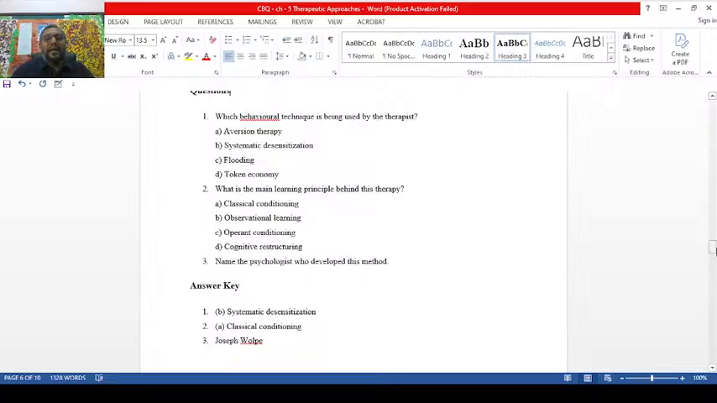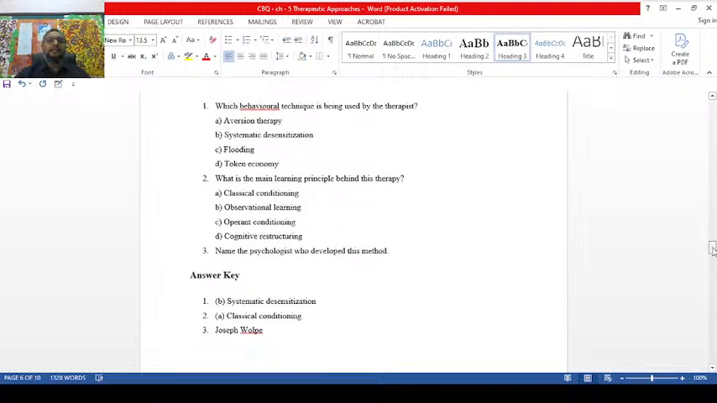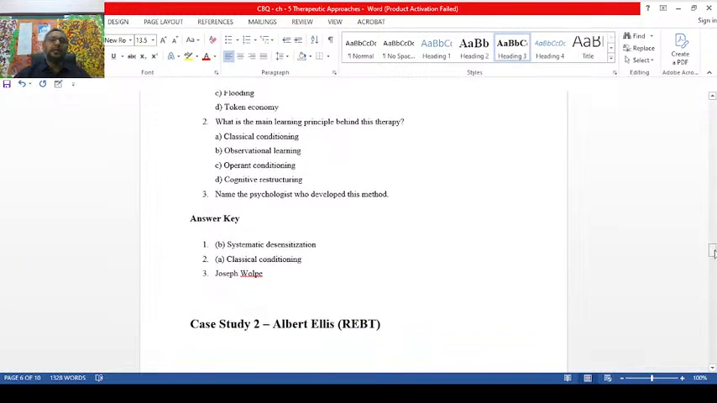Now, what is the main learning principle behind this therapy? Classical conditioning, from class 11. The main learning principle behind this systematic desensitization is classical conditioning. And who was the psychologist who designed desensitization? Your textbook has Wolpe. His actual name is Joseph Wolpe.